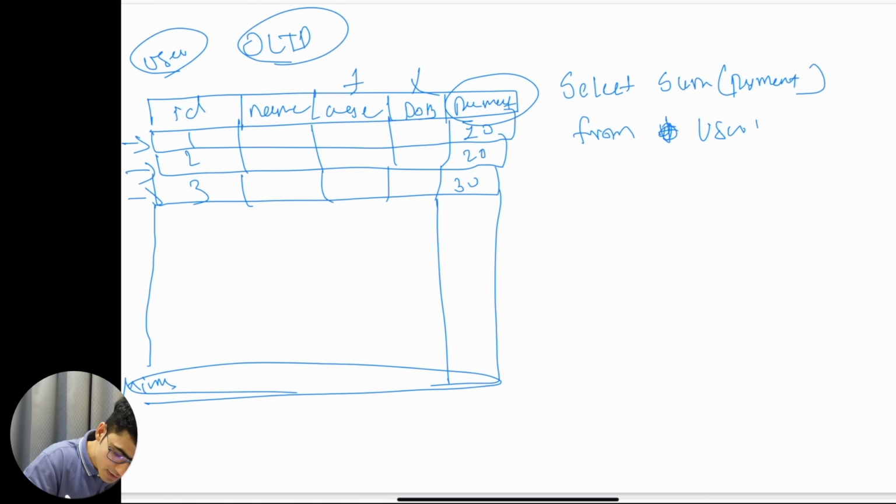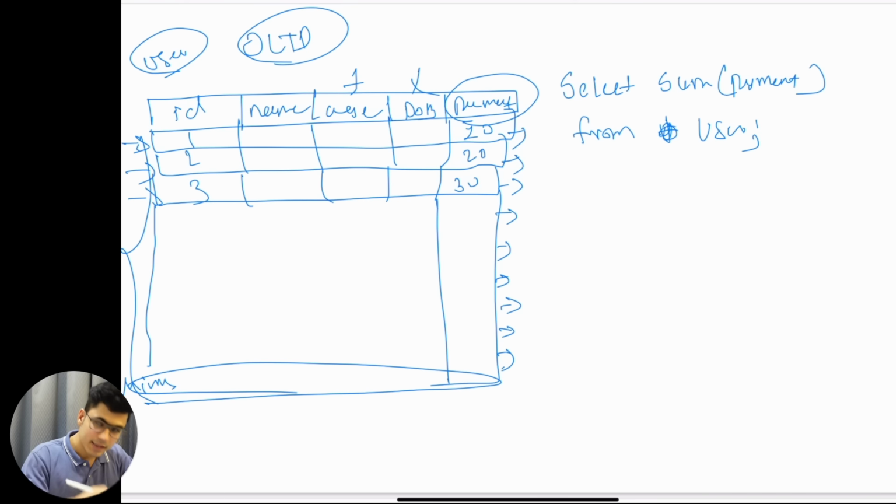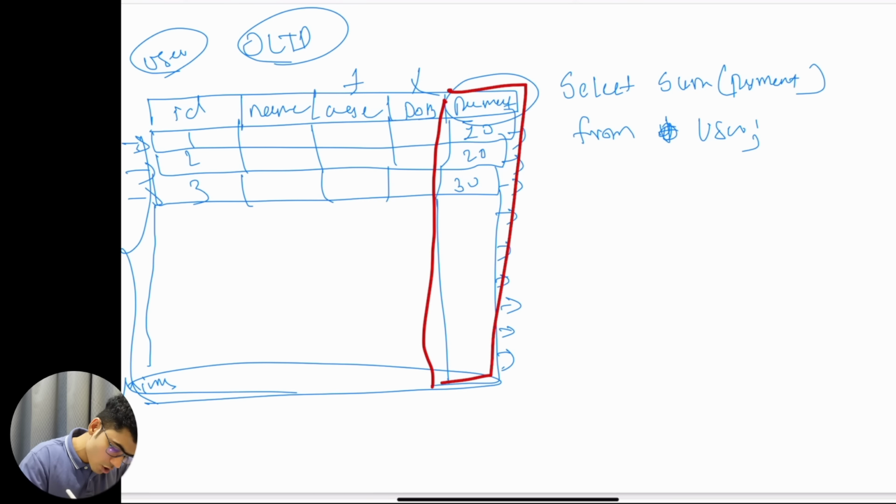Okay, let's say if I run this query, the way this entire query will get executed, it will first fetch each individual row inside the result set. One by one it will fetch the entire row, and then from that entire result set it will just pick this single column. This particular single column will get picked, and then it will do the sum.